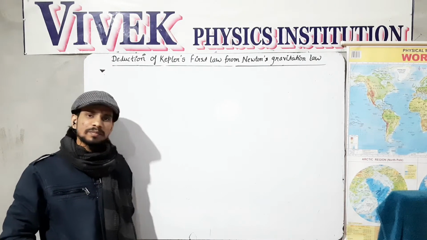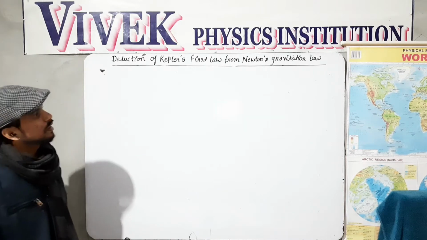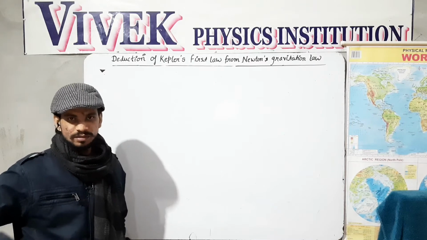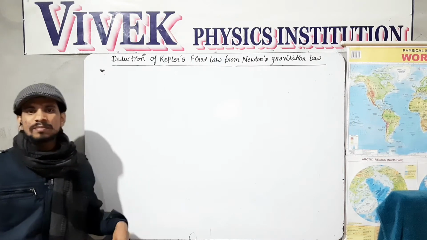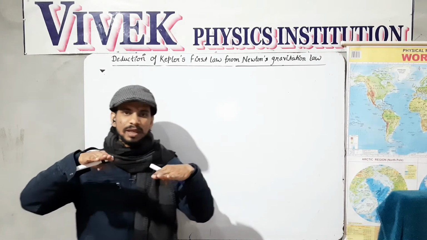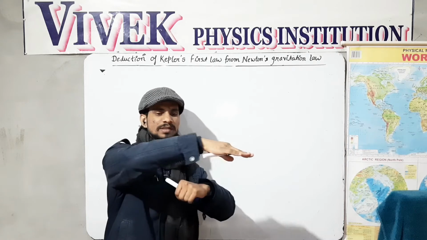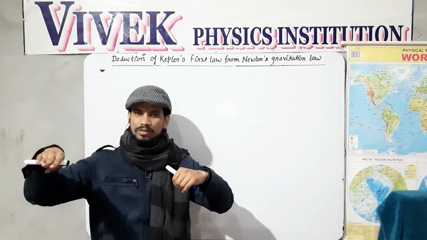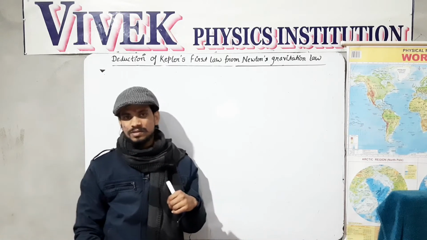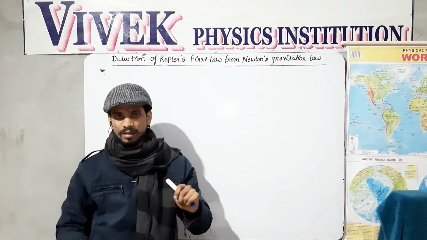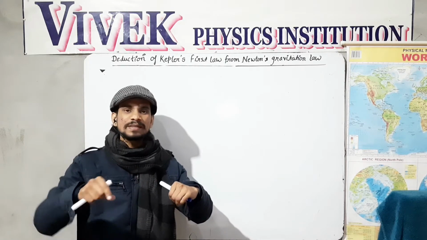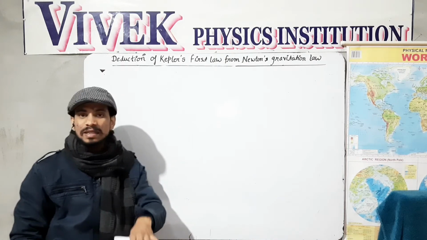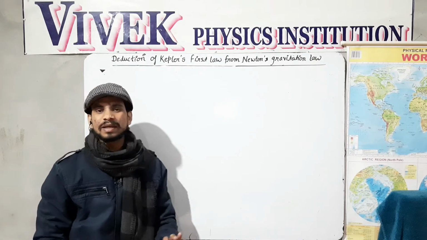In the earlier videos we have also seen that the plane in which all the planets are moving is only one plane. It simply means that all the planets are moving in one plane. If this is the Earth, it is moving around the sun in this plane, and another planet Mars is also moving in this plane, Jupiter is also moving in this plane, and all the other planets are moving around the sun in one plane but with different radii. And what is exactly the shape of their path during their motion? This is an ellipse. So we will derive this condition mathematically.